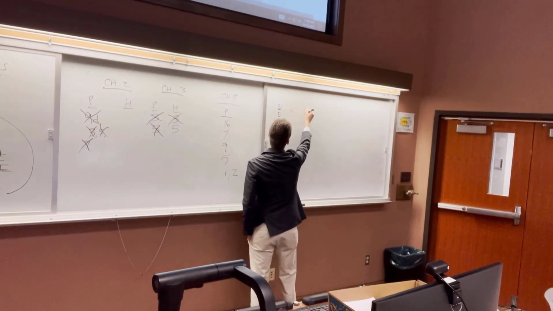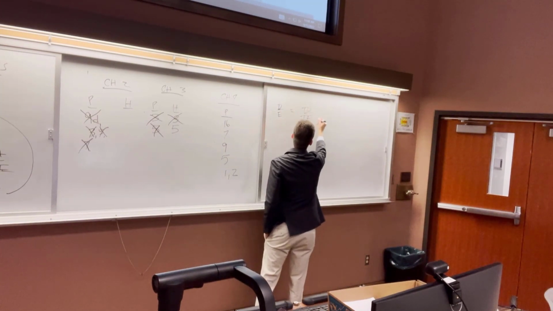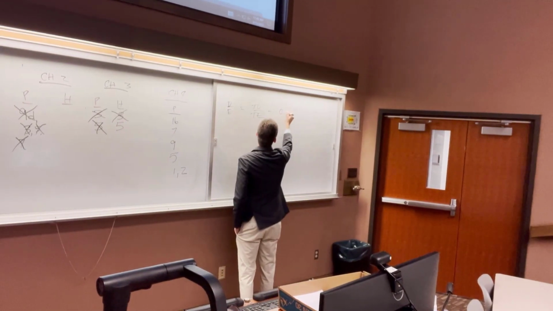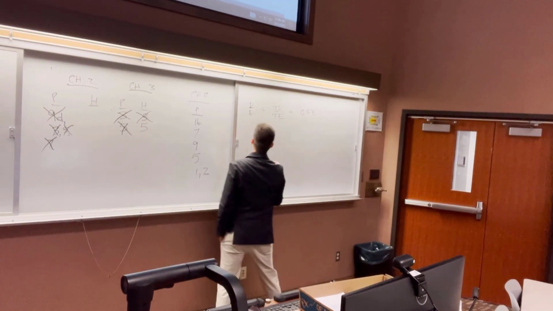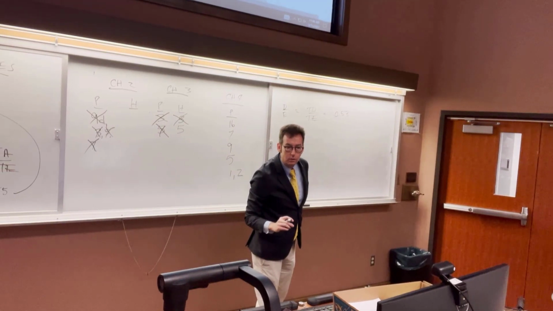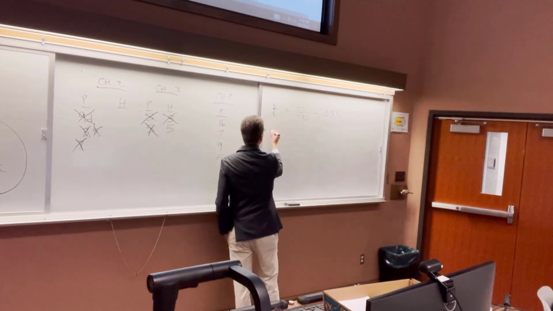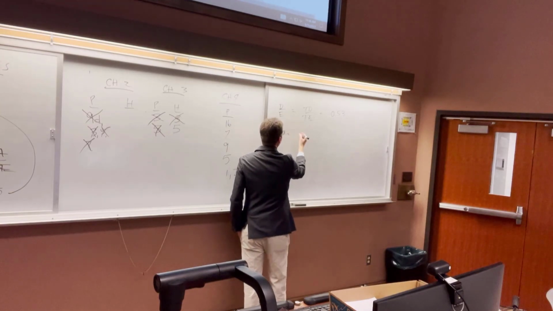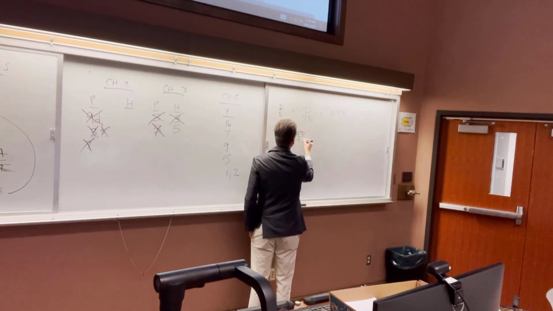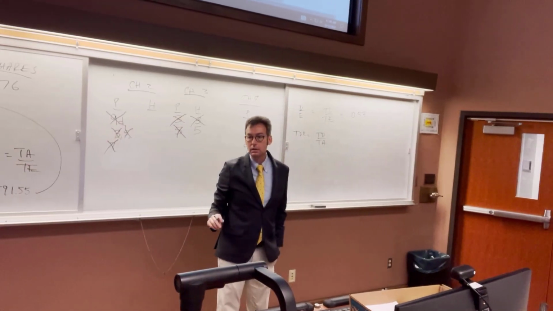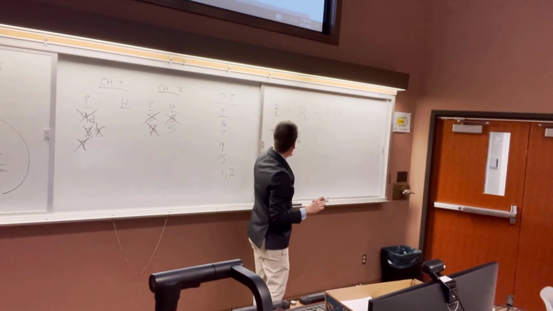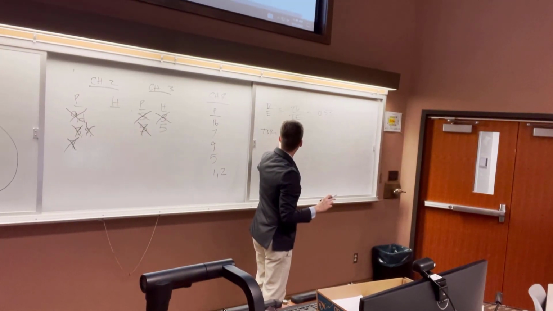D to E is equal to TD over TE, which is equal to 0.53. The total debt ratio, let's call it TDR, is equal to total debt divided by total assets. So what I need to do is figure out some expression for total assets, and we'll work from there.